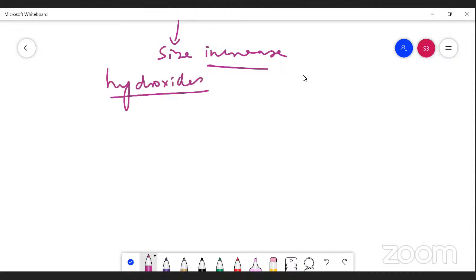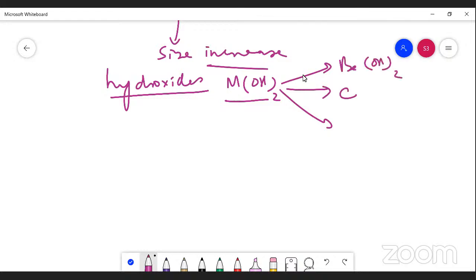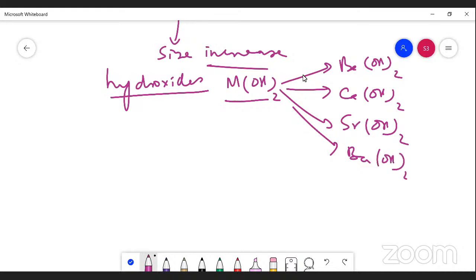In the case of hydroxides, generally the hydroxides are nothing but M(OH)2. We can study it as beryllium hydroxide, calcium hydroxide, strontium hydroxide, and barium hydroxide. These are all the hydroxides. The charge of OH minus is 1, so here it is 2 plus on the metal. Now this is the hydroxides.